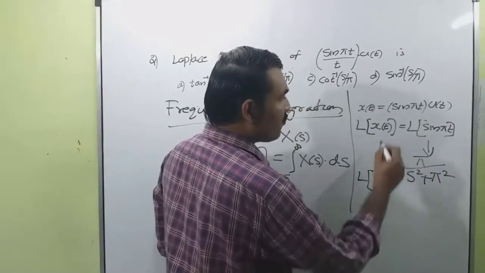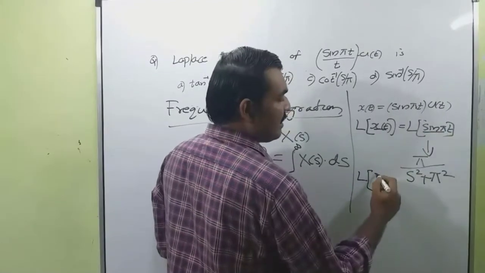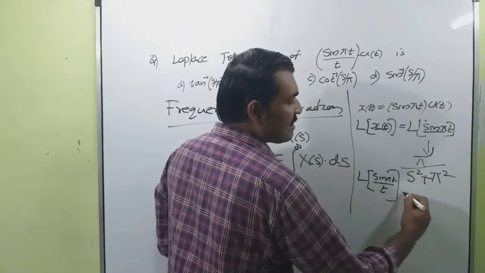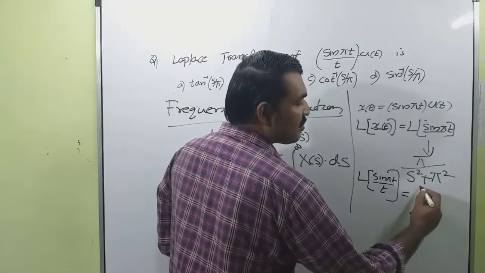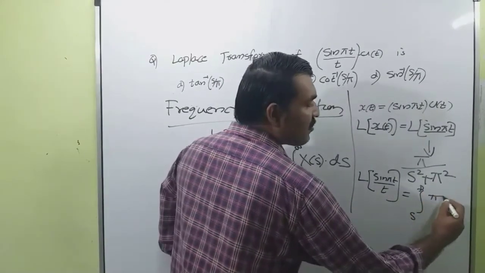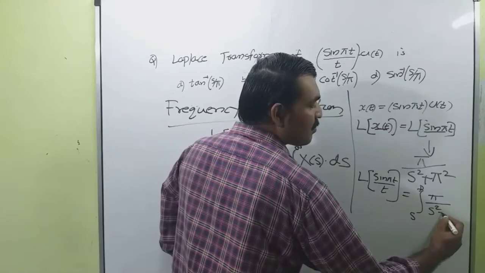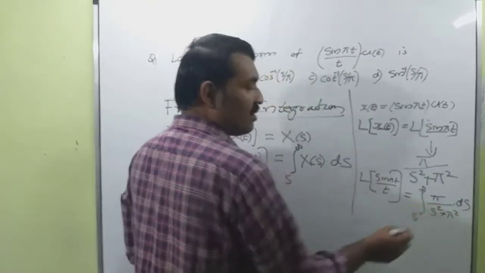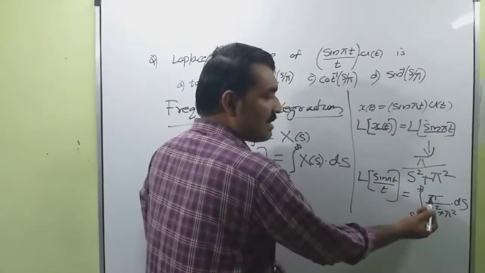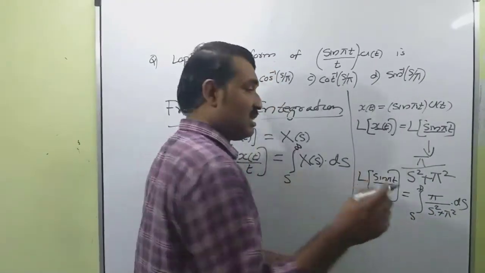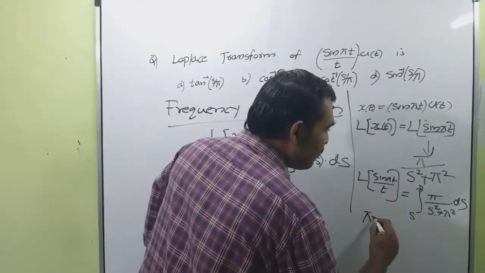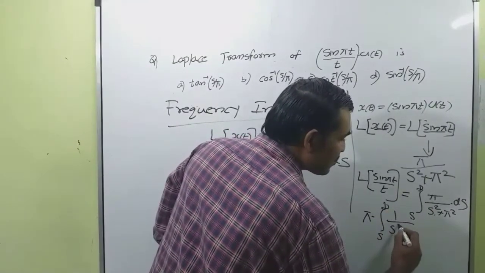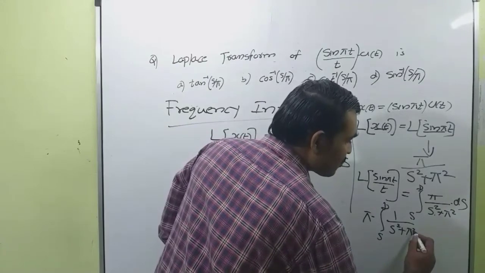Laplace transform of x of t, that is sin pi t divided by t, is equal to the integral from s to infinity of pi divided by s square plus pi square ds. Now I am going to integrate this. So pi is a constant term that can be taken outside. So this is equal to pi into the integral from s to infinity of 1 divided by s square plus pi square ds.